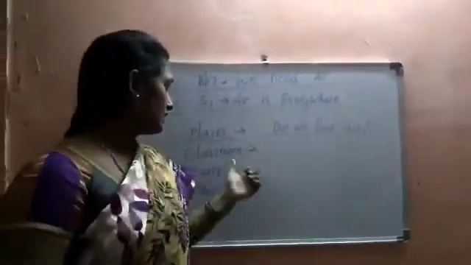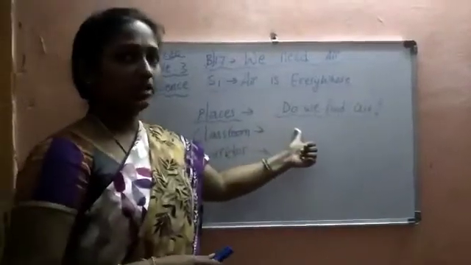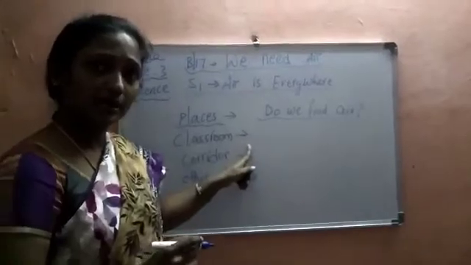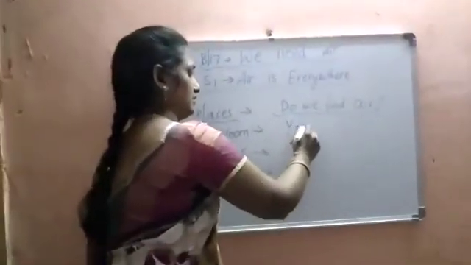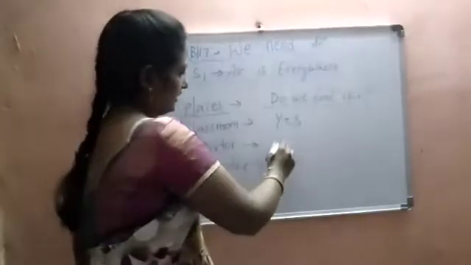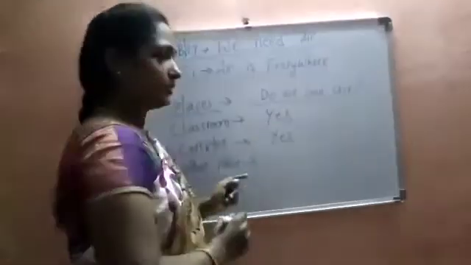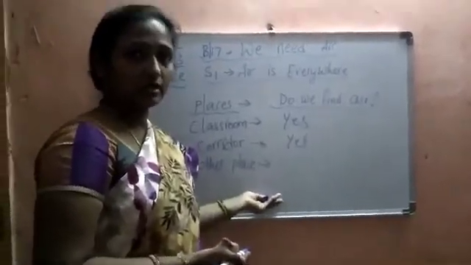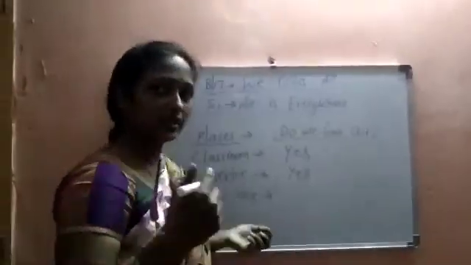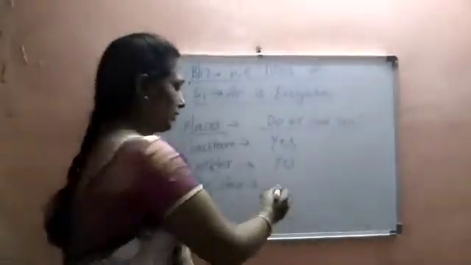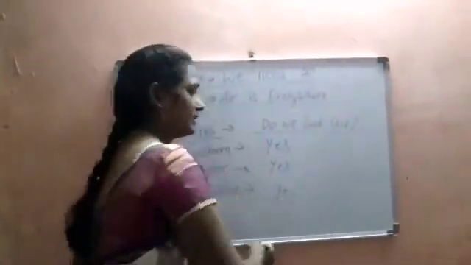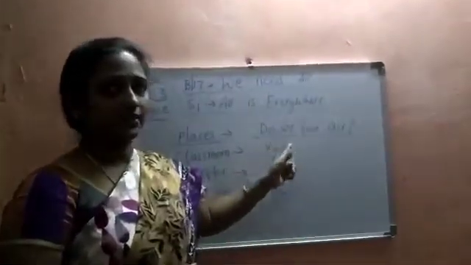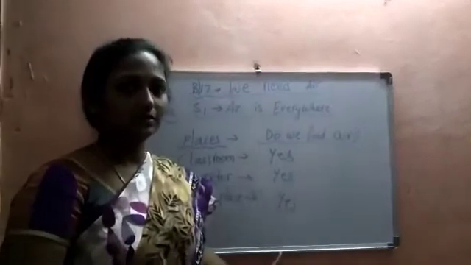Okay, children? See here, places, and do we find air here? Classroom. Do we find it? Can we fill the polythene bag? Yes. Corridors? Yes. Other places, any places you can choose, and you have to write this table in your classwork. Other places, you take any 2 or 3 places and complete. If yes, you write yes. If no, you write no. But we have learned that air is everywhere. So wherever you go, you can fill up the polythene bag.